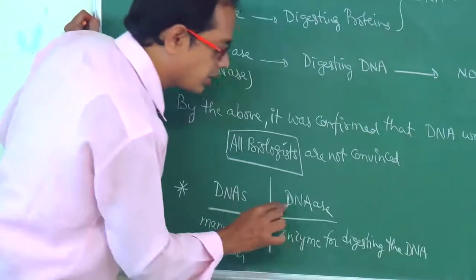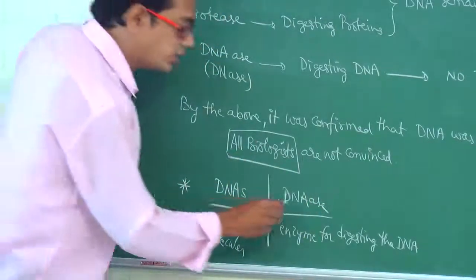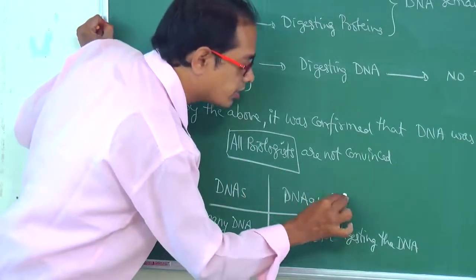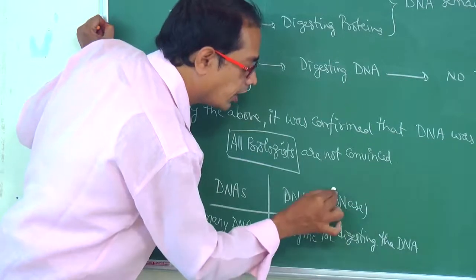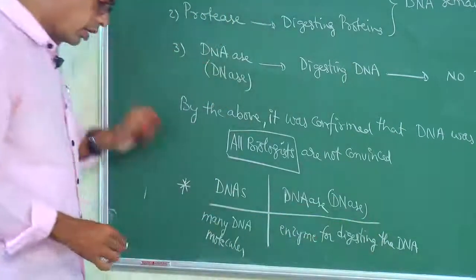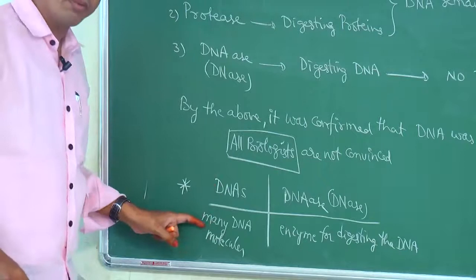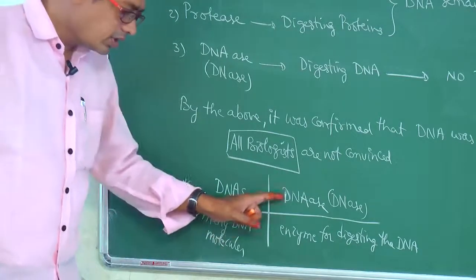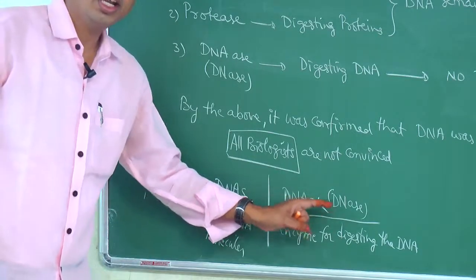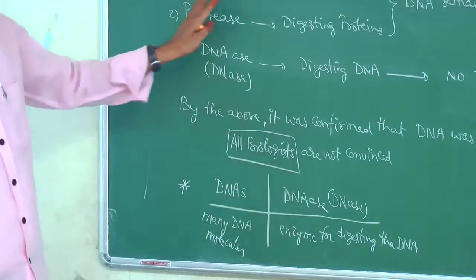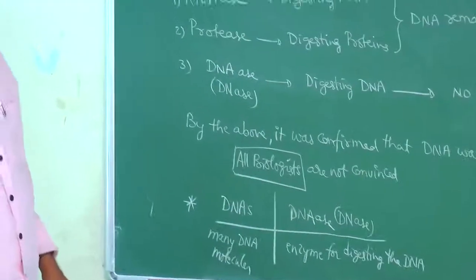Digesting enzyme is DNase, and you may write it like this also. So DNAs means plural form, many DNA molecules, and DNase means DNA digesting enzyme. Please note down all these points, my dear students.